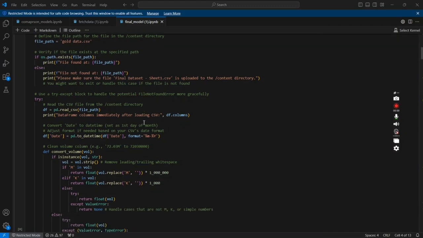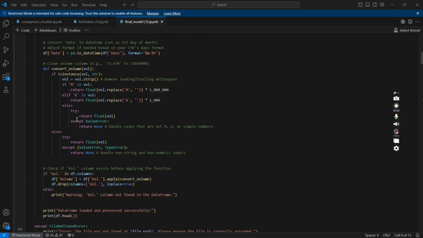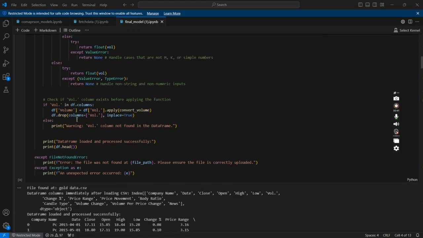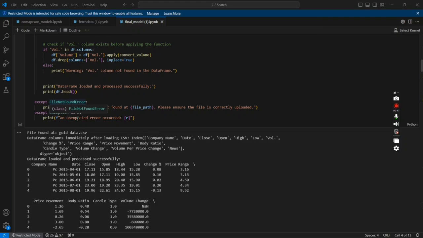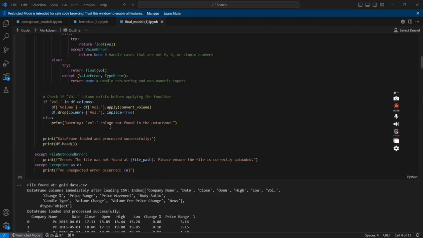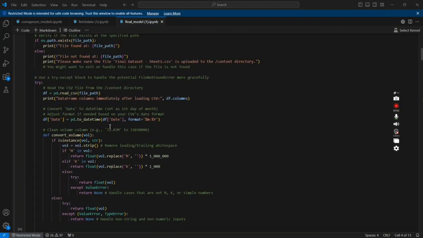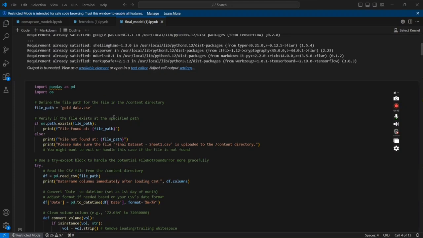Before starting the data preprocessing, let me first explain the main libraries used in the project and why they are required. NumPy and Pandas, used for numerical computation and handling structured financial and sentiment data. Scikit-learn, used for data preprocessing, feature scaling, train test splitting and evaluation metrics such as MSE. Matplotlib and Seaborn, used for visualizing stock trends, sentiment distribution and model performance. TensorFlow and Keras, used to build and train deep learning models such as BiLSTM for financial forecasting. PyTorch backend required to run FinBERT based transformer models.